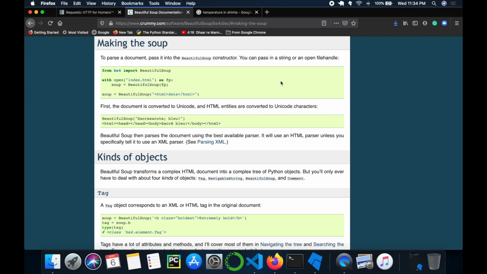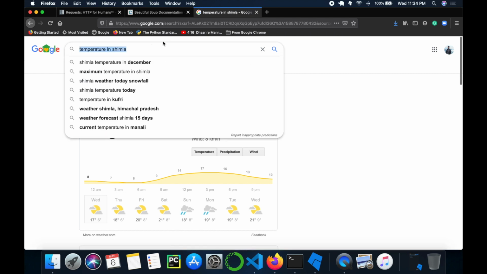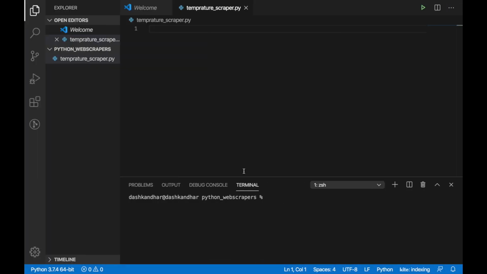So now we have all of this set up. The problem now, the problem statement, is very clear. Find the temperature of any given city or place in this world in the current time and write it to a file or the terminal. So it's all clear. I'll just start with the coding directly now.